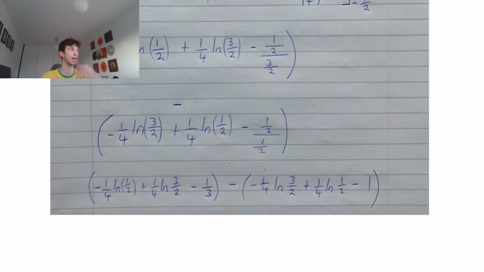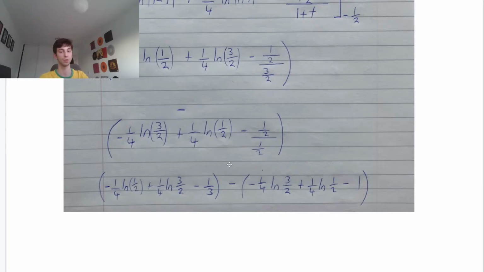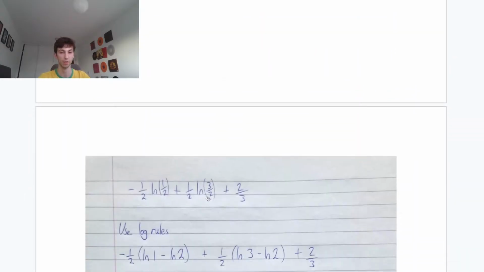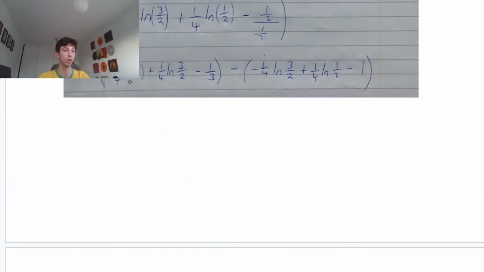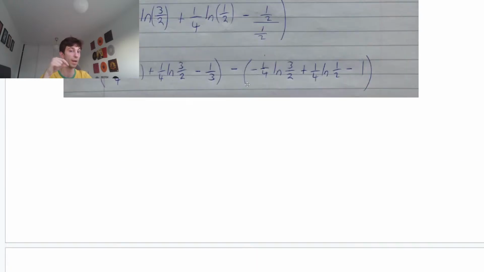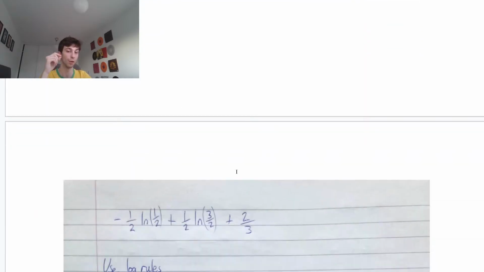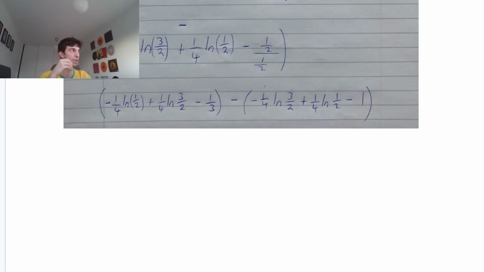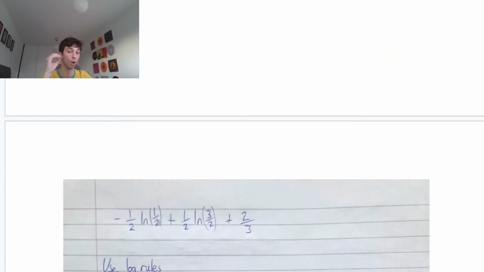Okay, so right now, guys, we can just add these normally, but once again, we're leaving everything in terms of a natural log. So adding these together, we have minus a quarter ln a half minus a quarter ln half, so we're going to have minus a half ln of a half. Then we have a quarter of ln 3 over 2 minus a quarter ln 3 over 2. Two negatives, we're adding, so it's going to be half ln 3 over 2. Then we have minus a third minus minus 1. We're adding 1, so minus a third plus 1 is 2/3. So we have minus a half ln 1 over 2 plus half ln 3 over 2 plus 2/3.